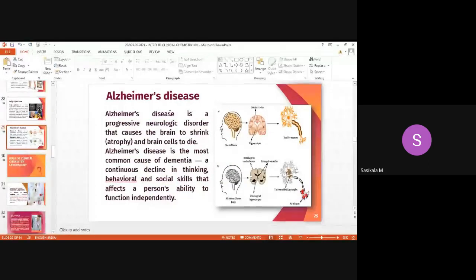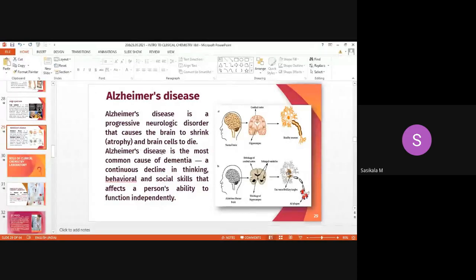This is also a neurological disorder. Another term for Alzheimer's disease is dementia. Hope you have heard what dementia is. This is also a progressive neurological disorder that causes the brain to shrink, called atrophy, and brain cells to die.